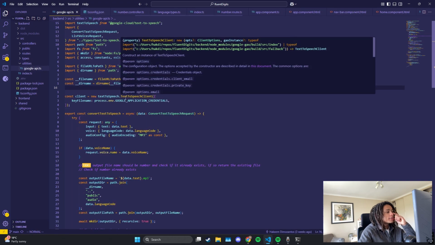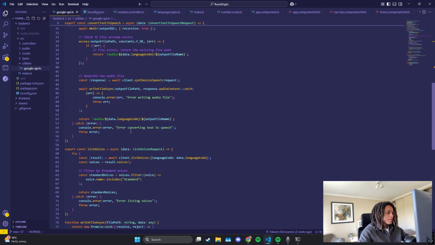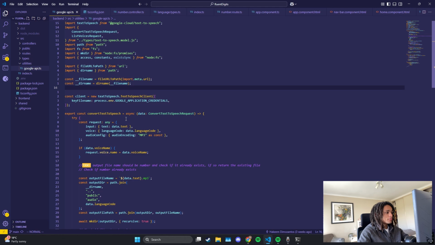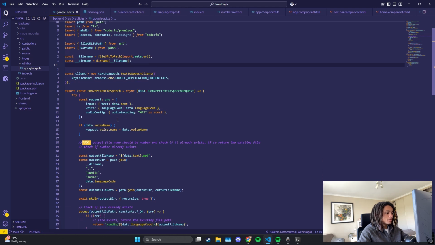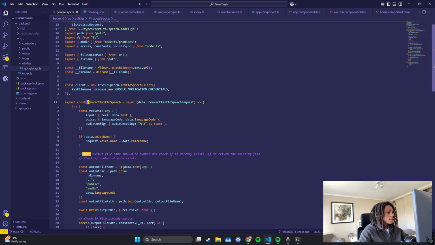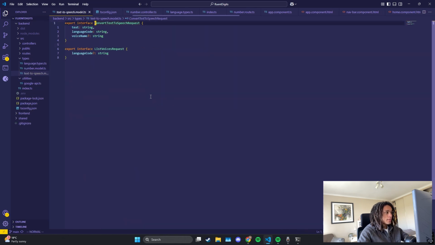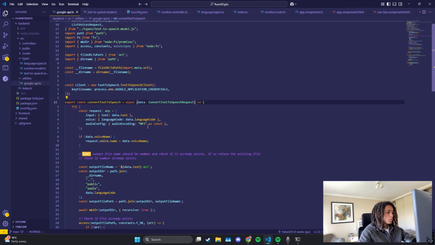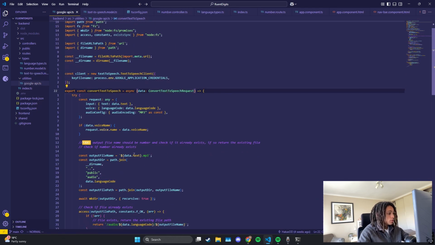Oh yeah, here's the Google API. This code was pretty much just copied from Google. They just give you most of it. But anyway, here's where we convert the text to speech. I made a text to speech request. It takes text, the language code you want to generate the speech in, and also the voice name, which I haven't implemented because I can't be bothered.